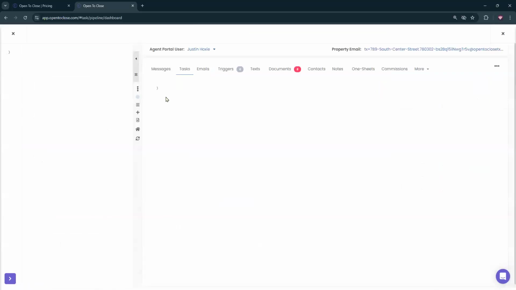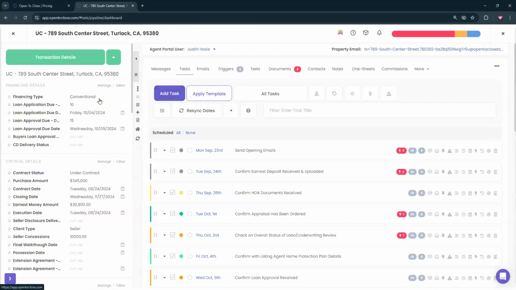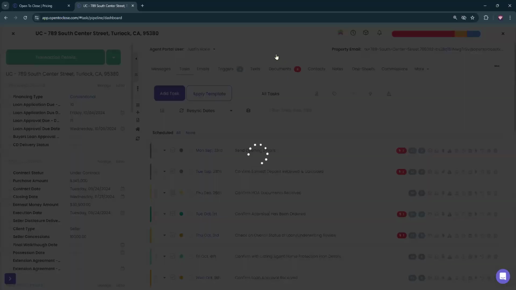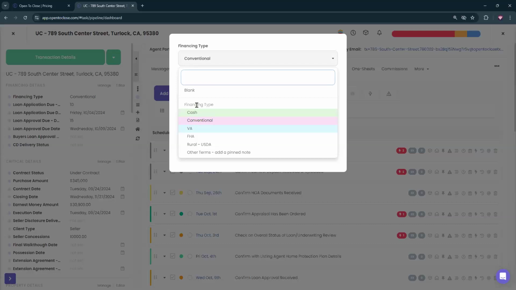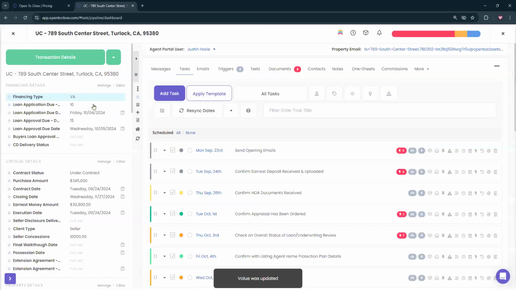well, let's go ahead and go to this one. Here we've got that financing type. When I update that financing type, here we can see those colors are now updated here. And I say that it's actually a VA loan. Now that color is turned blue.